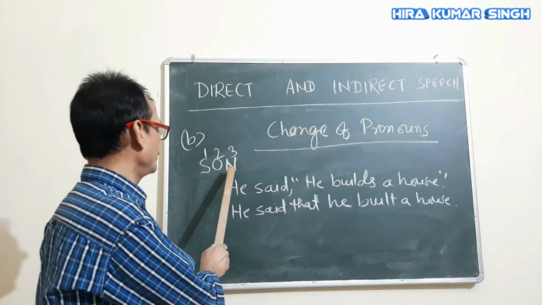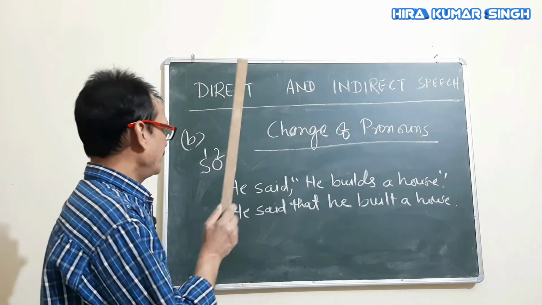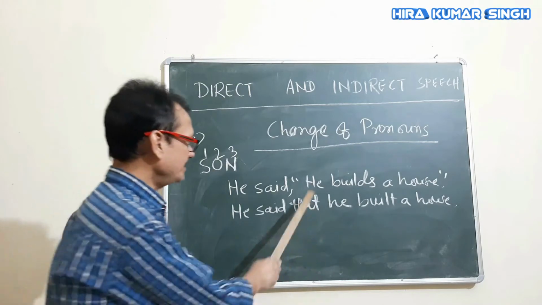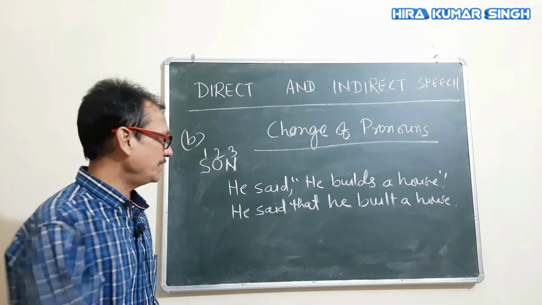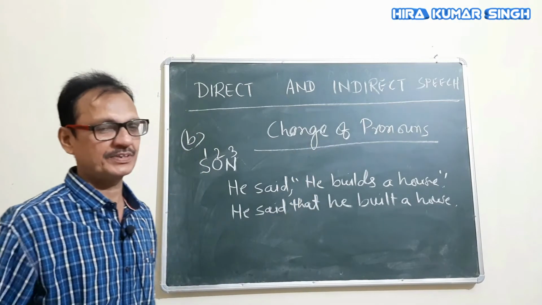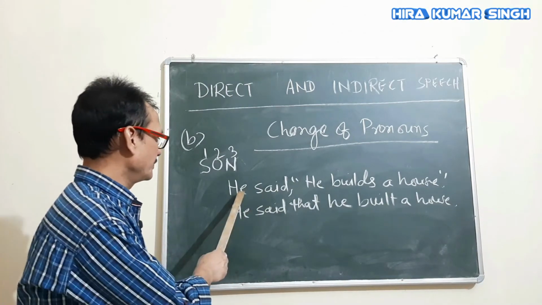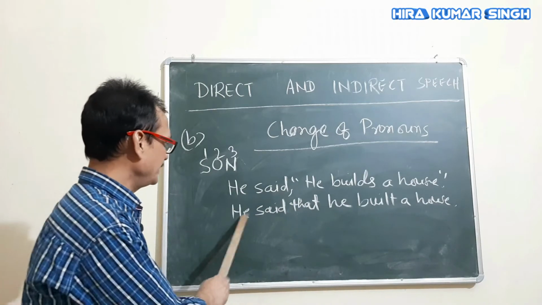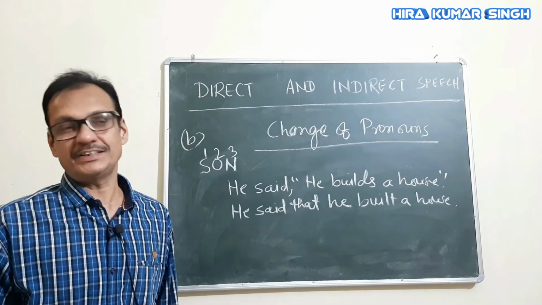Third part of this formula, N3. If N3 means third person, no change. What is this one? He is third person singular number. If you find he or they here, they will not change because they are third person. So "He said, I build a house" changed into "He said that he built a house." So he remained he. It did not change.